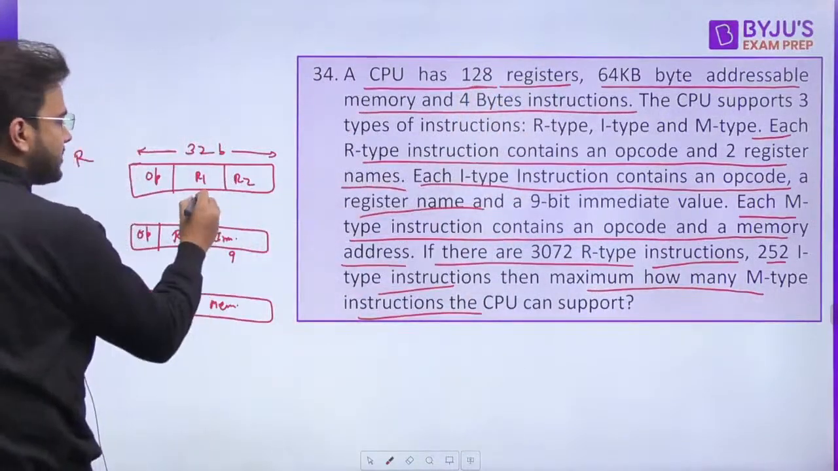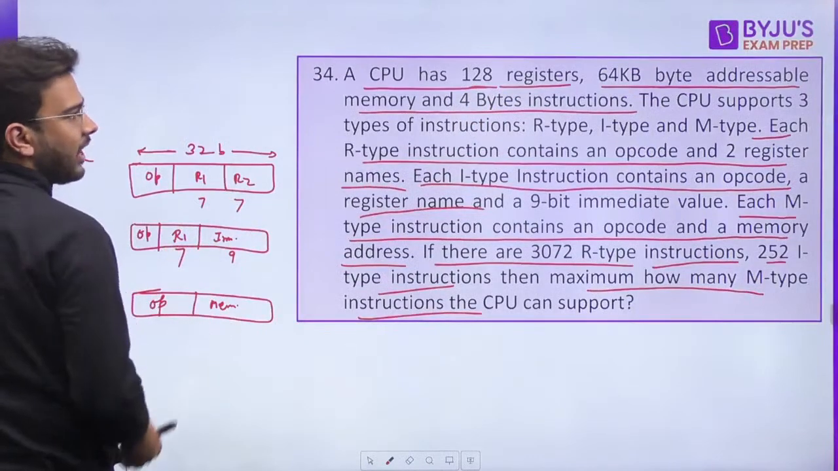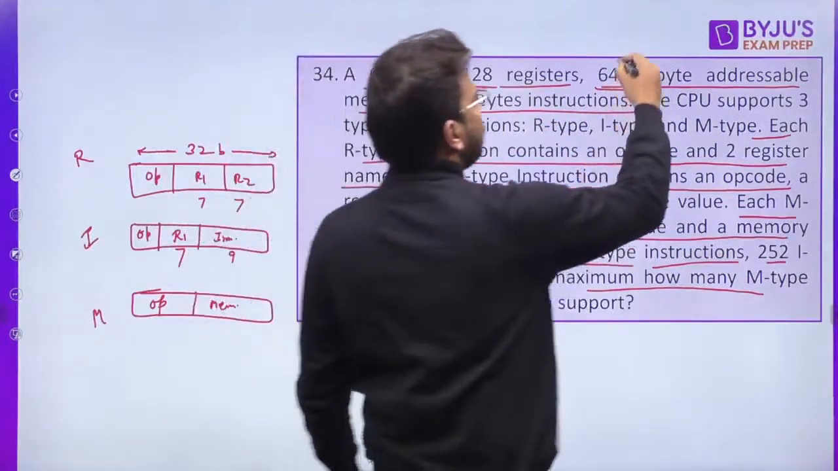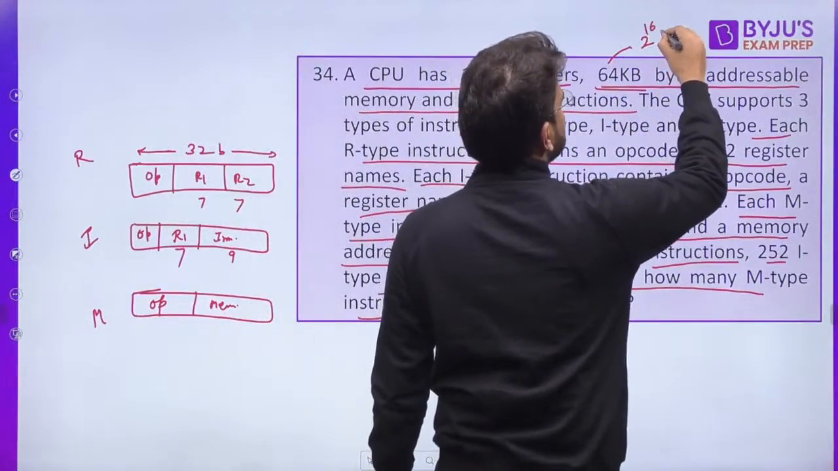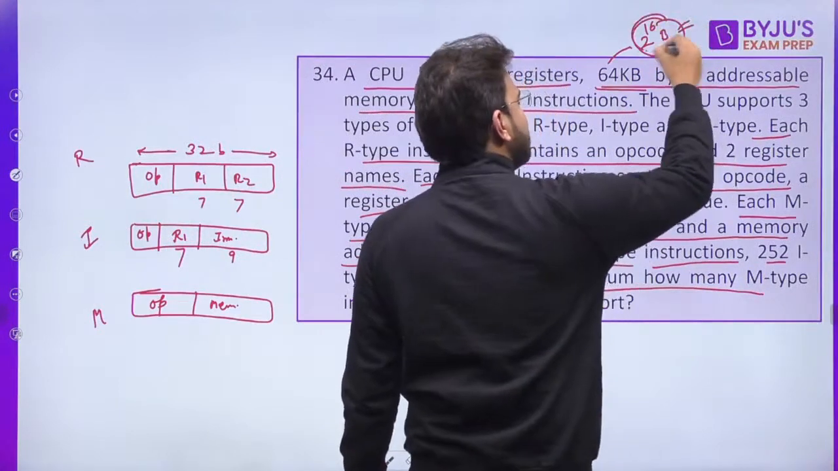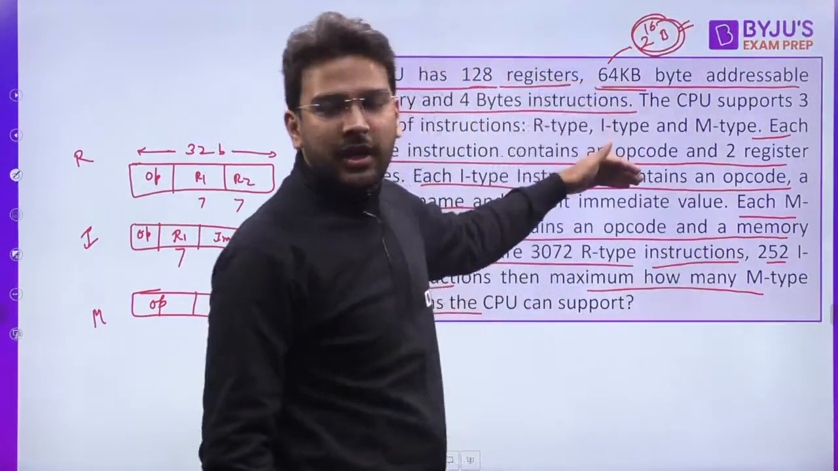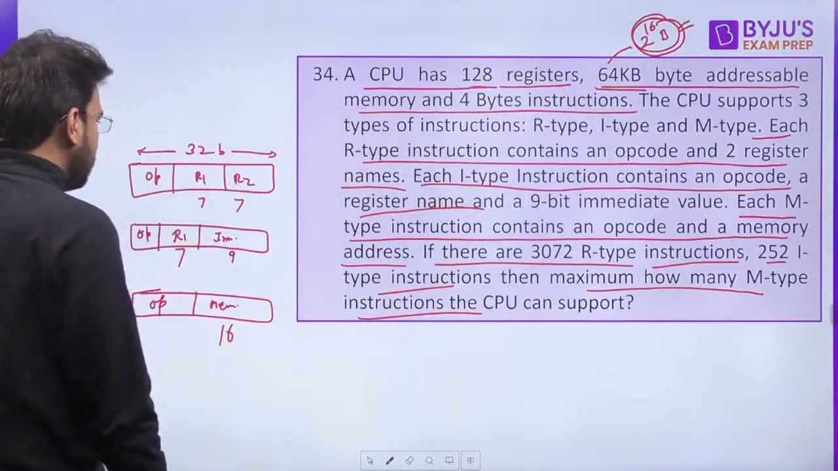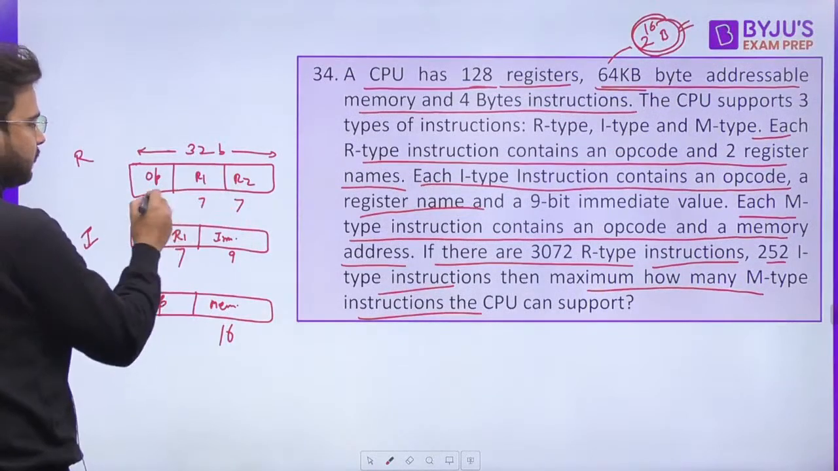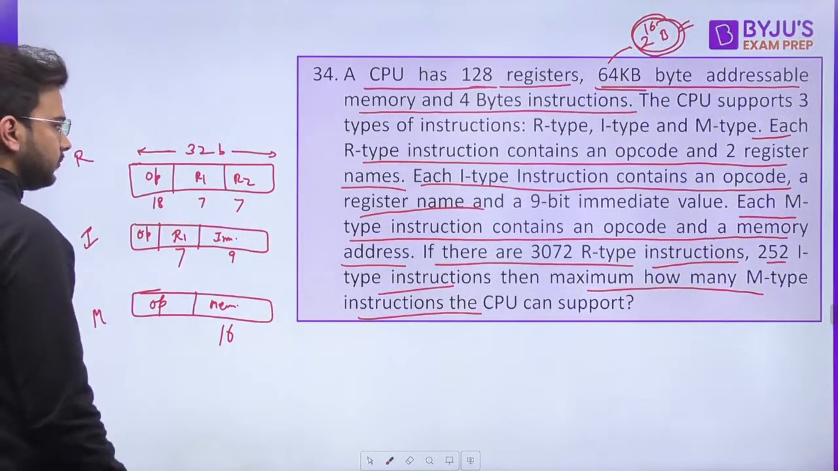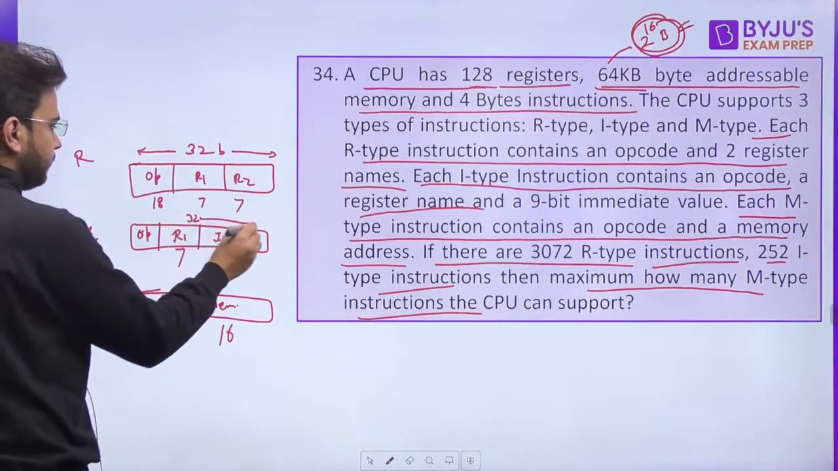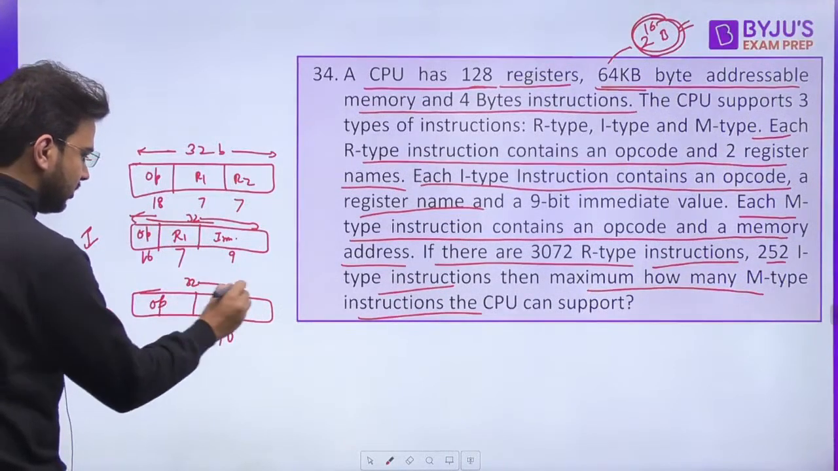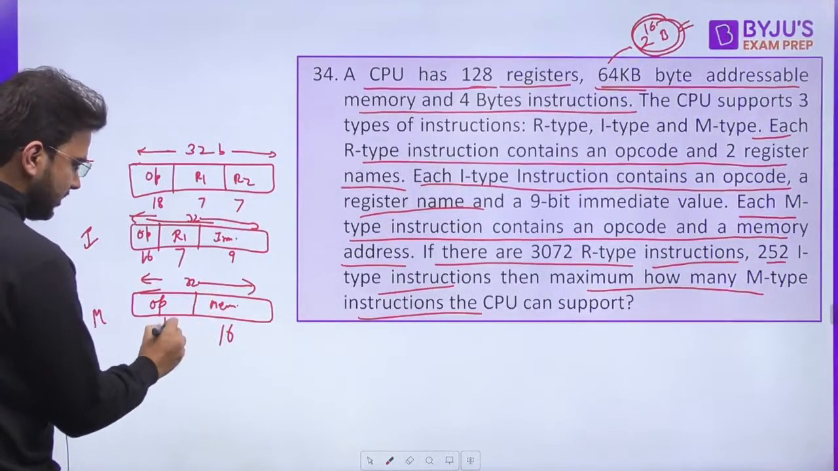128 registers we have, that means 7 bits for this, 7 bits here, and here it is given 64 KB byte addressable memory, that means 2 raised to the power 16 bytes is the memory size. So if it is 2 raised to power 16 bytes, that means 2 raised to power 16 addresses will be there, so address size will be 16 bits. Now out of this is 14, 32 minus 14, it is going to be 18. Correct? Now this is also 32, so this is 16, and 32 minus 16, it is going to be 16.